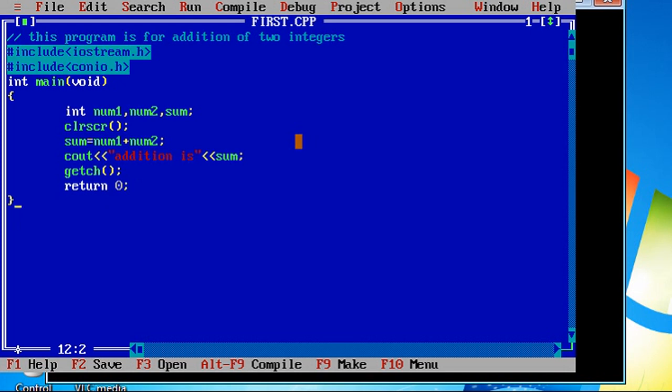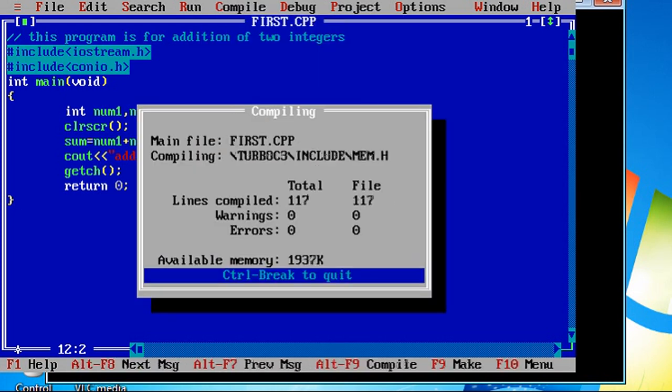See, all the lines that I have typed are properly aligned. This is the simple program which I am trying to compile. Now to compile, the shortcut key is Alt plus F9. So I will go to compile here and say compile. So you find there are no errors, right?